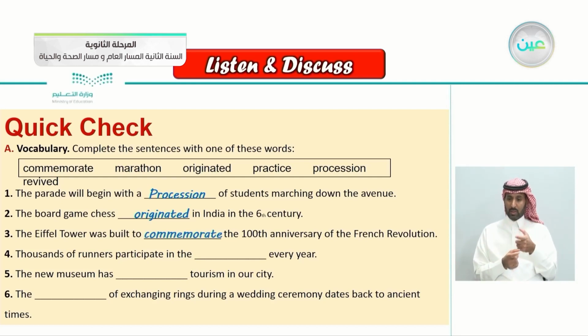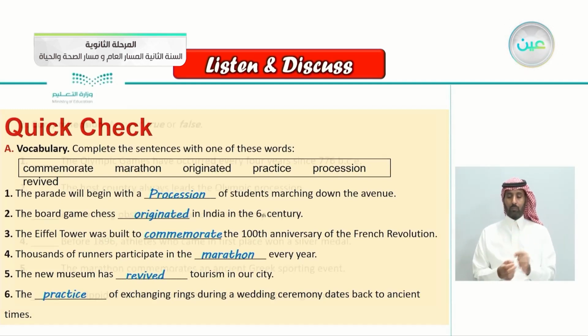Number 4, thousands of runners participate in the blank every year. So thousands of runners participate in what? That's correct, in the marathon every year. The new museum has blank tourism in our city. The new museum has revived tourism in our city, brought back tourism in our city. Number 6, the last one here, the practice of exchanging rings during a wedding ceremony dates back to ancient times.